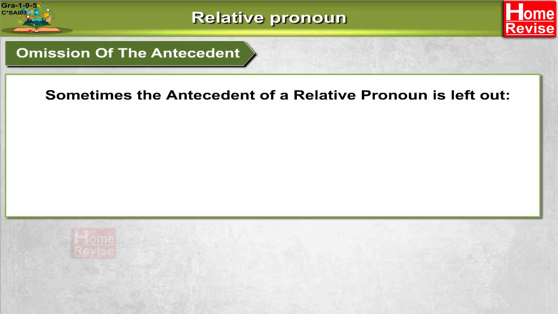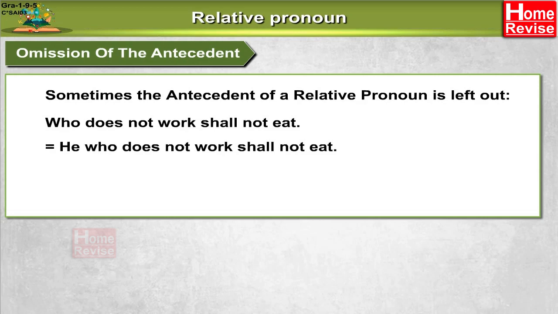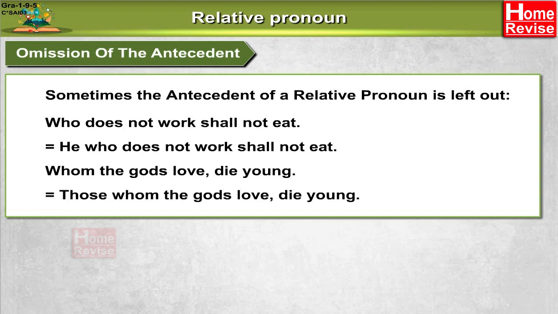Omission of the antecedent. Sometimes the antecedent of a relative pronoun is left out. Who does not work shall not eat means he who does not work shall not eat. Whom the gods love die young means those whom the gods love die young.